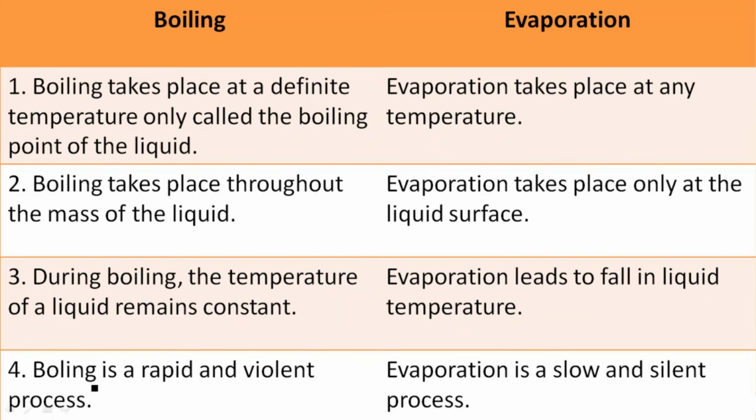Last, the fourth point: boiling is a rapid and violent process. Rapid means boiling takes place at a very fast rate. So boiling takes place within a few minutes, but on the other hand, evaporation is a very slow and silent process. Evaporation takes a lot of time. Firstly it will take the heat from the atmosphere, then it will slowly evaporate, and only then can evaporation take place. So boiling is a rapid and violent process, while evaporation is a slow and silent process.